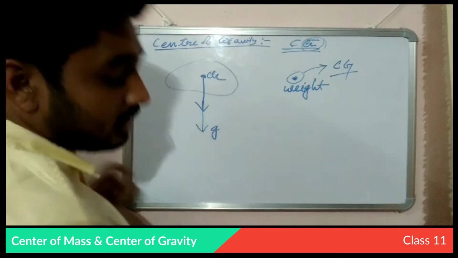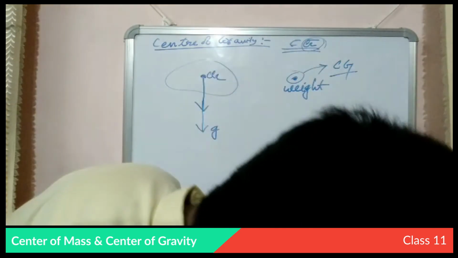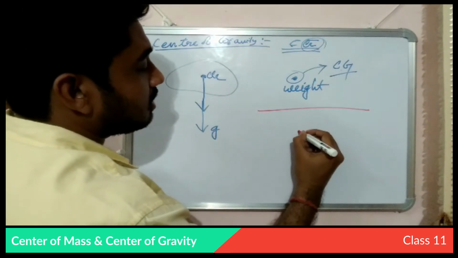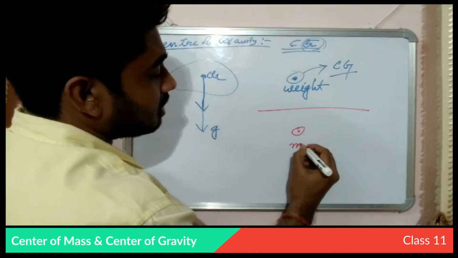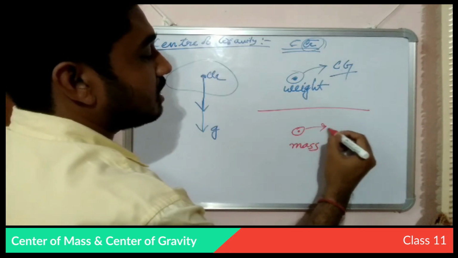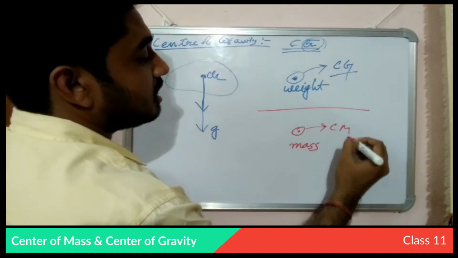And in case of center of mass, it is the point where the mass is conserved. That point is the center of mass.